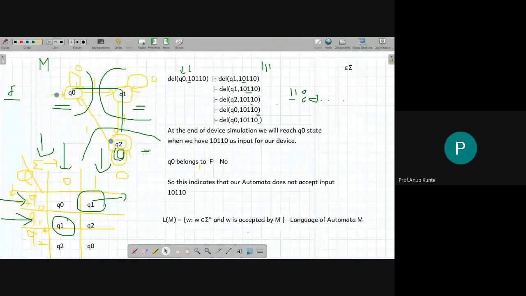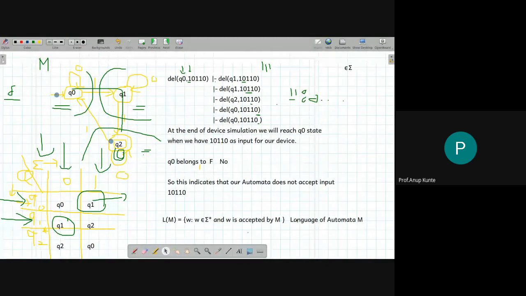Okay, so what did we see today? We saw today that for an automata to be called a finite automata, you should define 5 things about that particular automata. Those 5 things are a finite set of states, a finite set of input symbols, a transition function which is mapping between current state to next state. Then I should define a particular state as initial state and a particular set of states as final states out of Q. Then that device will be referred to as an automata or finite automata.